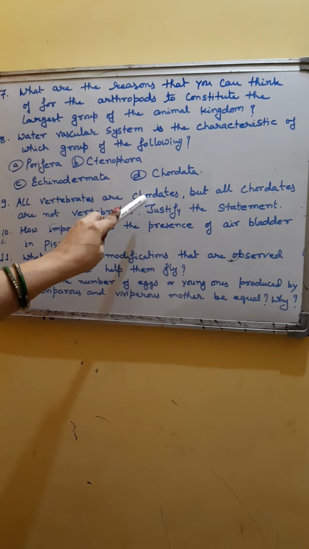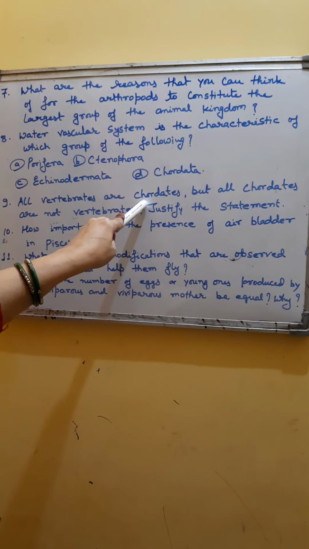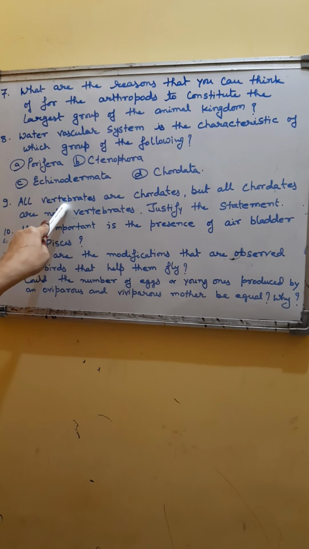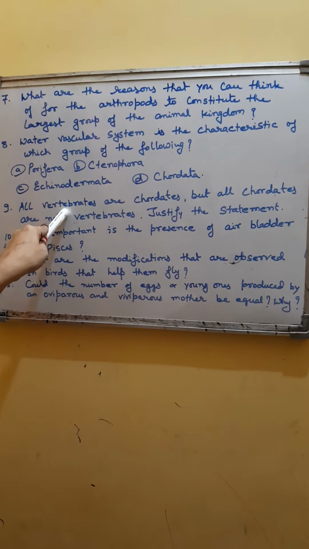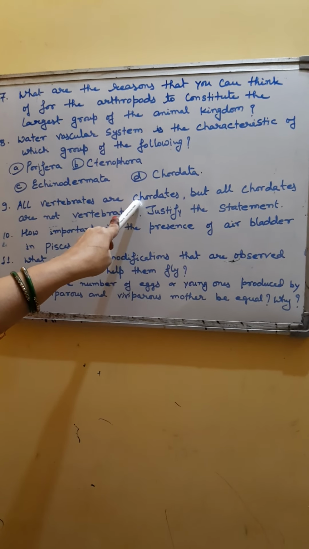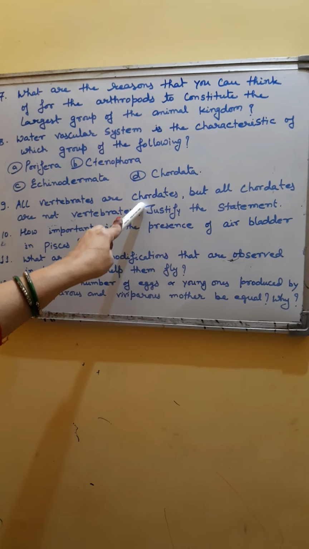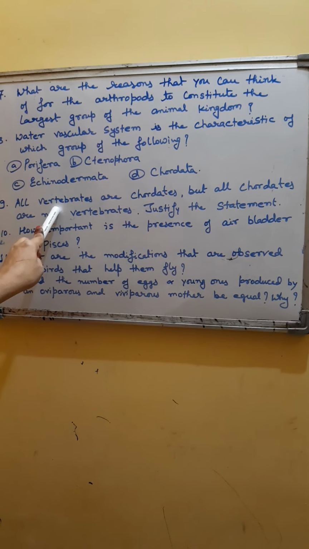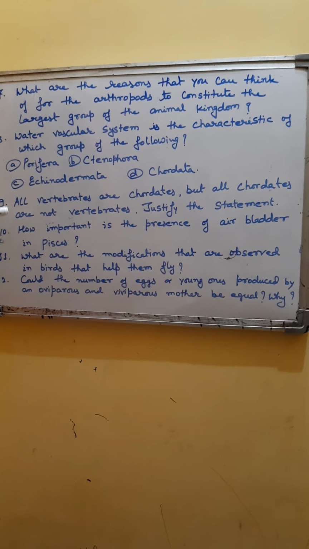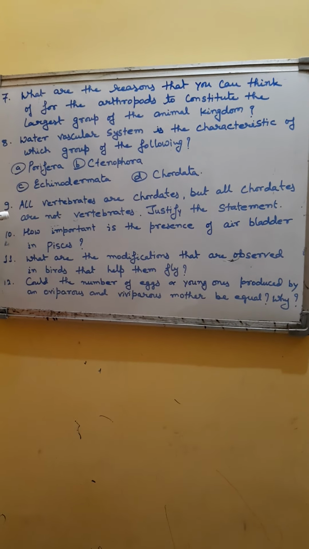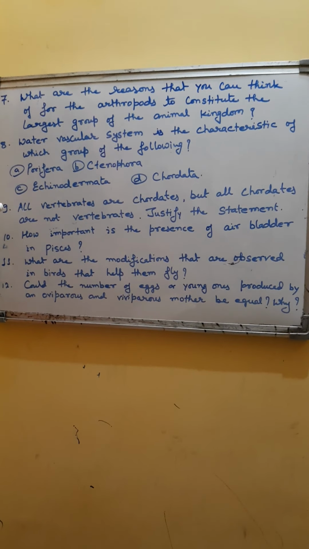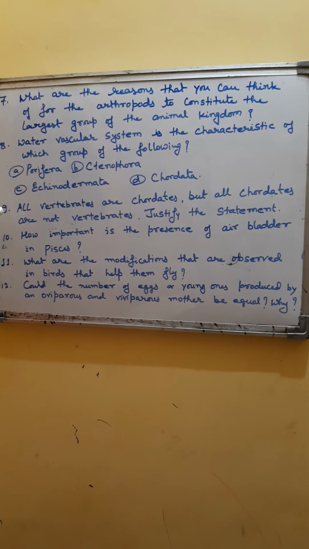But all the chordates do not have a vertebral column. But the vertebrata group contains organisms having a vertebral column. It means all the vertebrates are chordates because they have notochord, but all the chordates do not have a vertebral column. That's why they are not all vertebrates. So this is a justification of the statement that all the vertebrates are chordates, but all the chordates are not vertebrates.